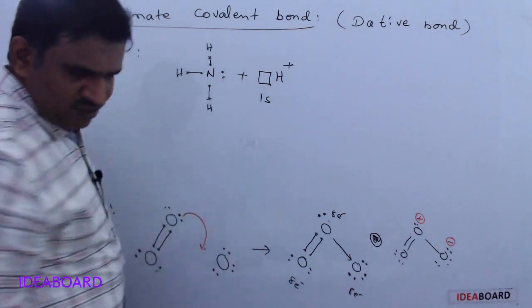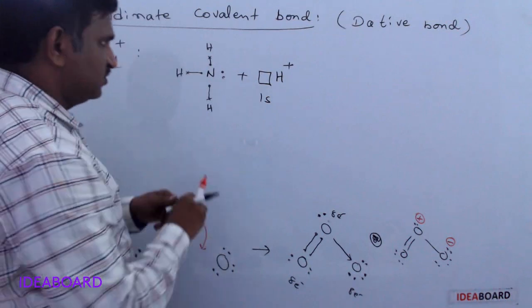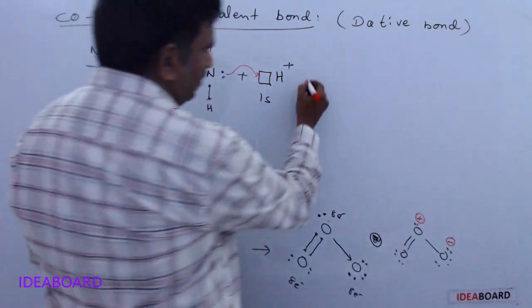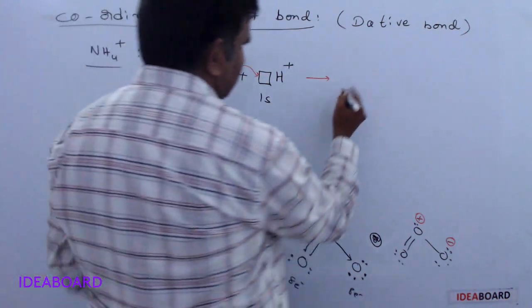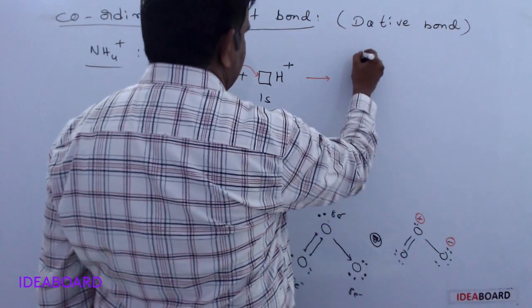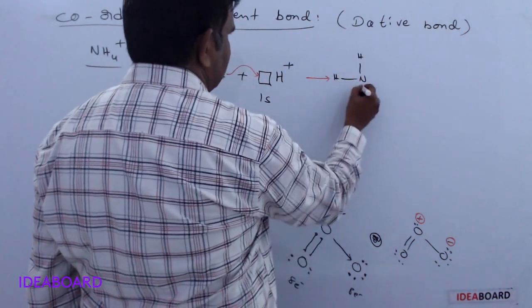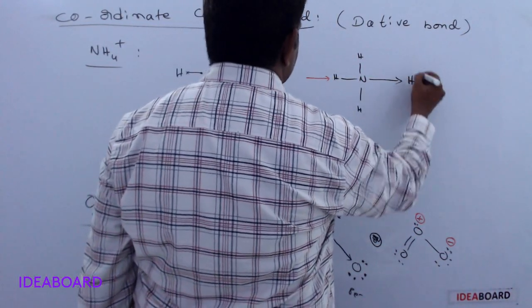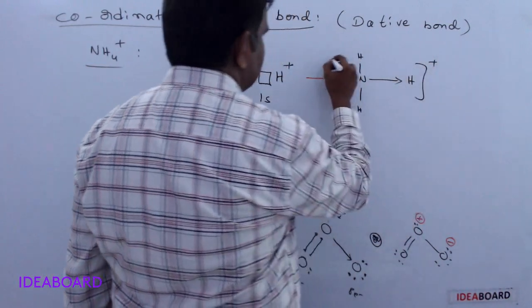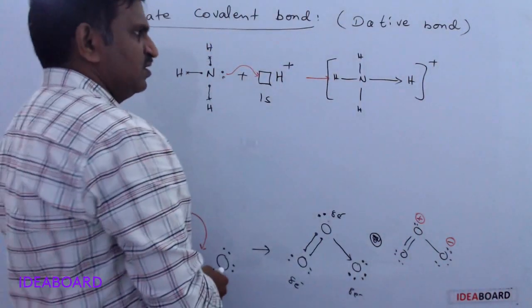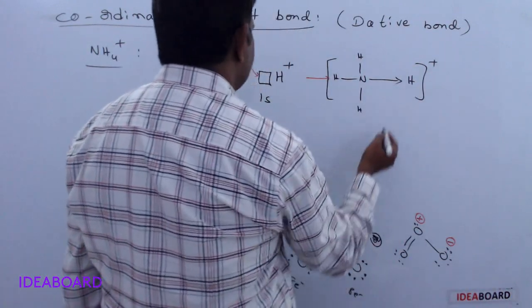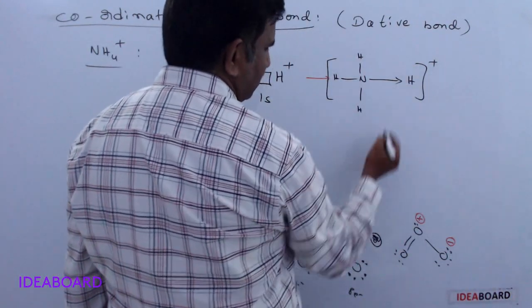Now nitrogen is donating this pair of electrons to this vacant orbital, and so it forms N and hydrogen, hydrogen and hydrogen, and here there is a dative bond to H, and we can write the plus.